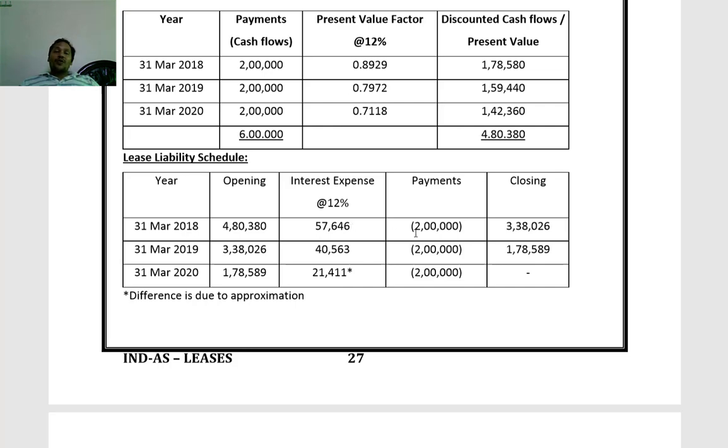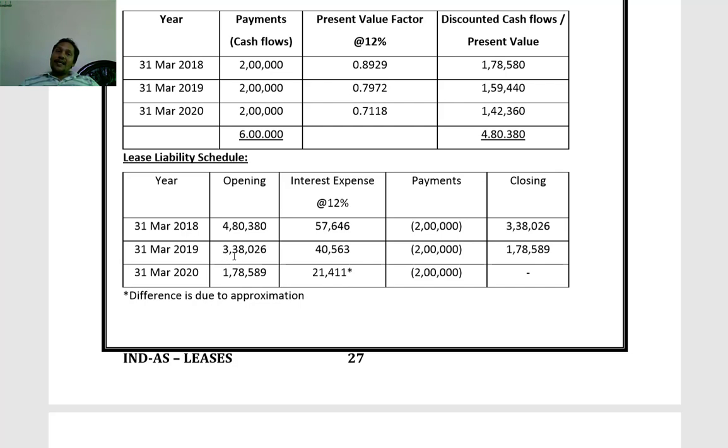Lease payments 2 lakhs. So closing 3,38,026. So opening liability 4,80,380 plus interest 57,646 minus lease payment 2 lakhs, 3,38,026. Second year beginning, the balance 3,38,026. Interest 12%, 40,563. Lease payment 2 lakhs. The closing liability is 1,78,589.